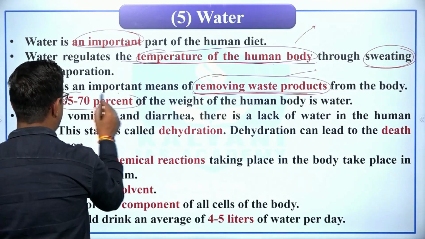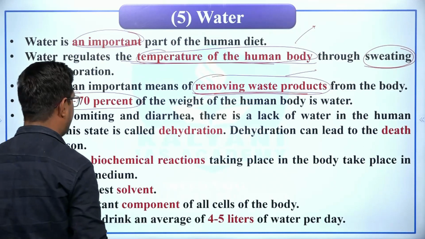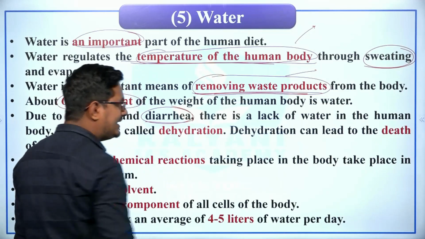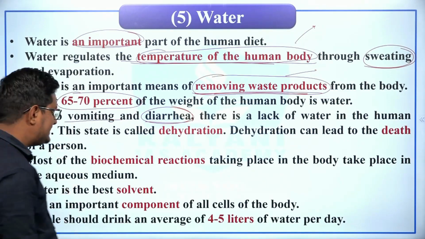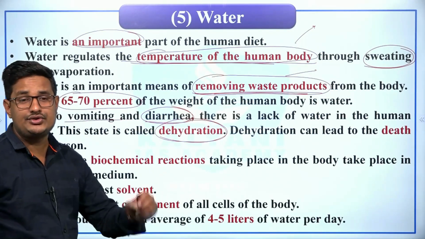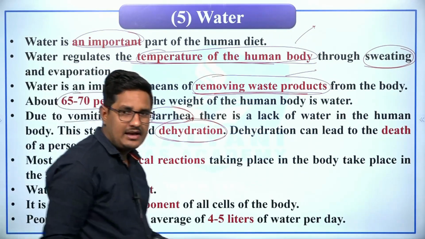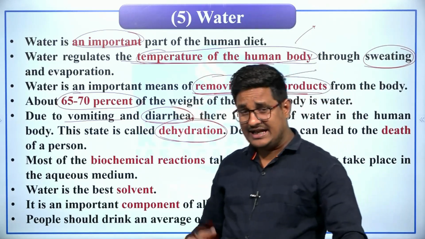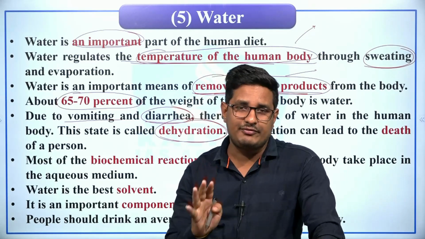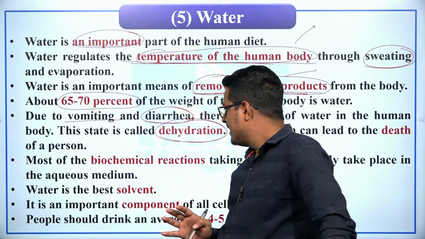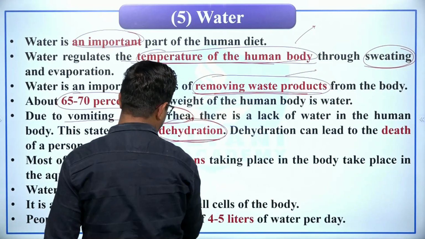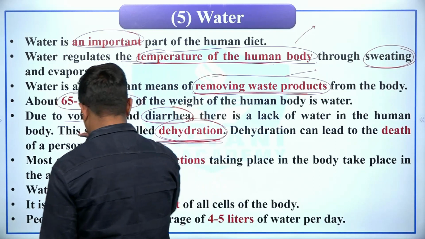About 65 to 70% of the weight of the human body is water, and due to vomiting and diarrhea there is a lack of water in the human body. This stage is known as dehydration, and dehydration can lead to the death of a person, right? If there is a severe condition of dehydration, then definitely your life would be in danger. Therefore we must be in a situation and in an environment where you could take enough amount of water, right?